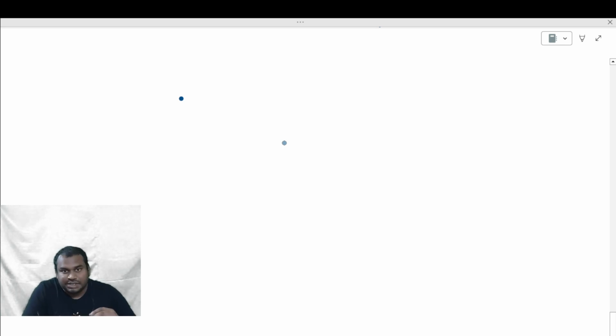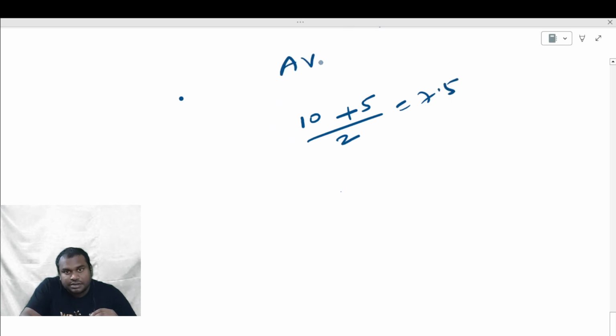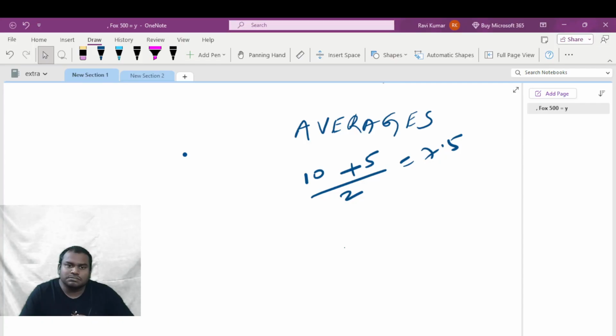Suppose we'll see with an example. 10 and 5 are there. So then what is the average? 10 plus 5 by 2, 7.5. So suppose there are three numbers.